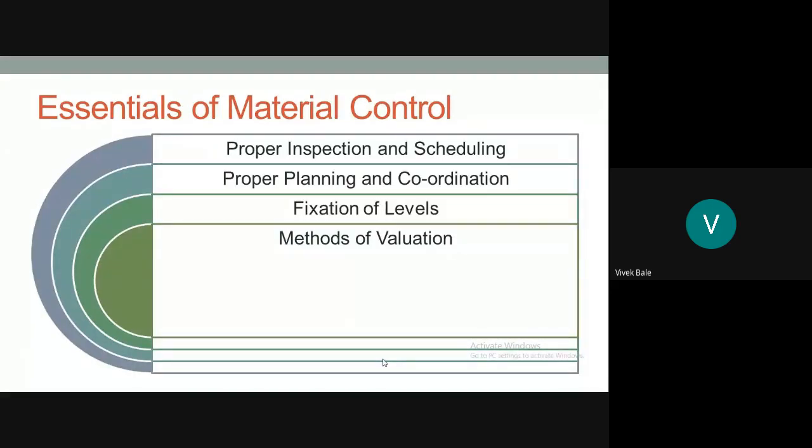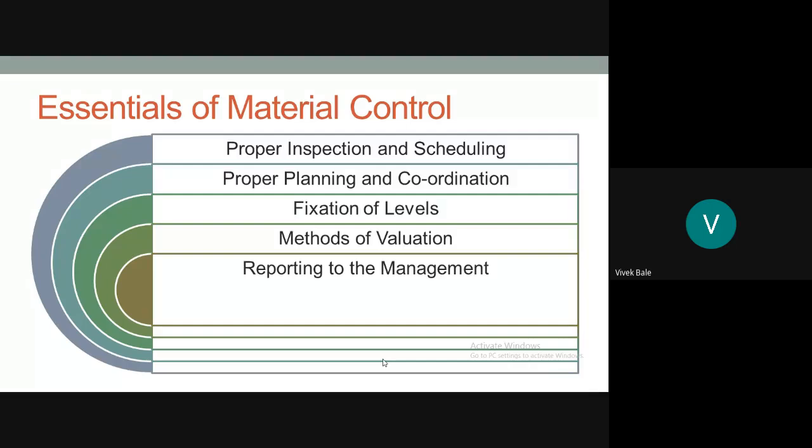LIFO means last in, first out. The material which we have purchased recently will be issued first. And in the FIFO method, the material which we have purchased first will be issued first. So when we use such methods of valuation in the company, material control can be easily possible.